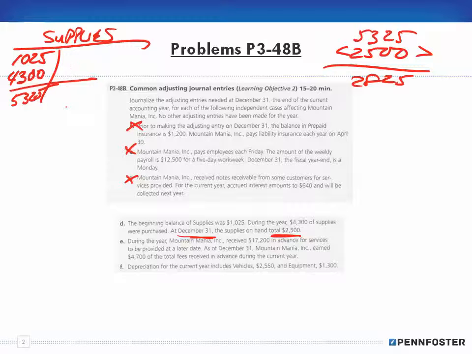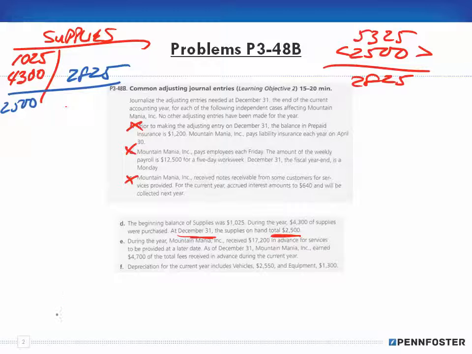So I'm going to want to credit the supplies account for 2,825, which would then give me the balance of 2,500 in the account, right?